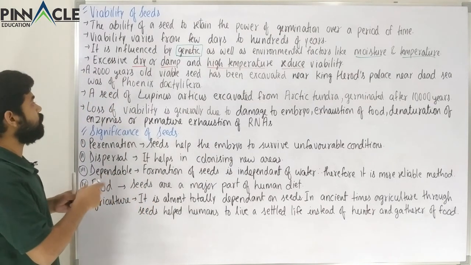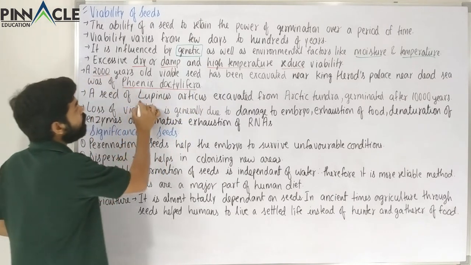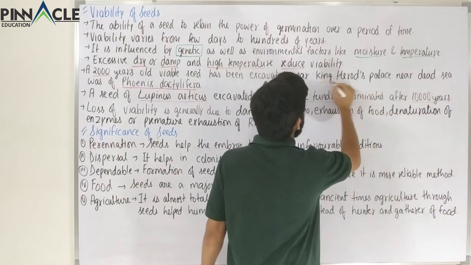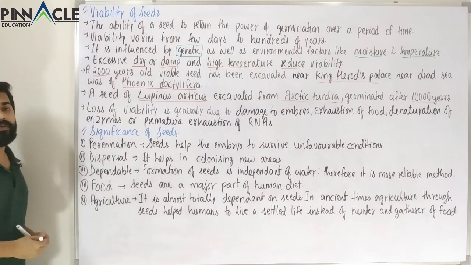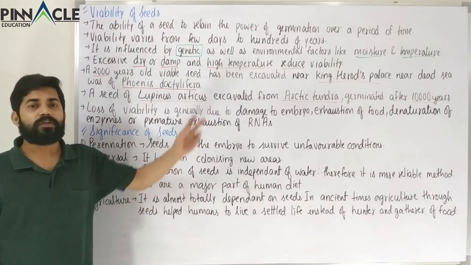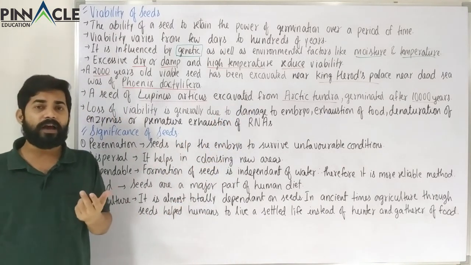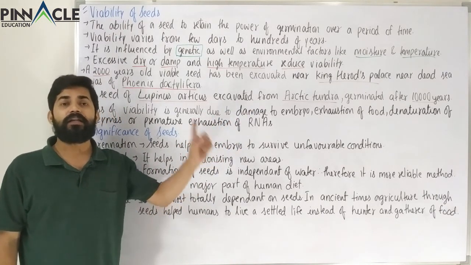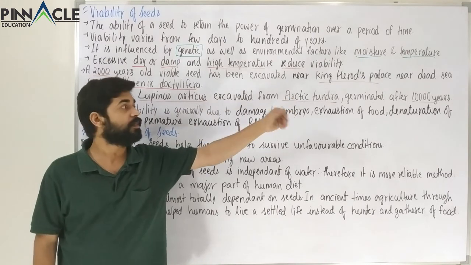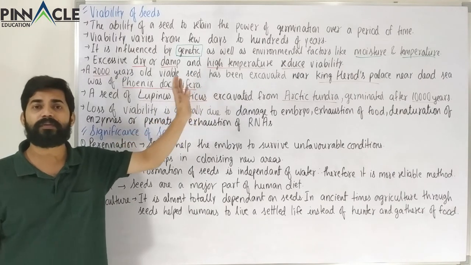So these are the two species. One is Phoenix dactylifera, it was 2000 years old, near King Herod's palace. The other is Lupinus arcticus, it was from the Arctic tundra, 10,000 years. So these are the main points over here. We just have to remember the species and how long they remained viable. So Phoenix dactylifera 2000 years, likewise Lupinus arcticus 10,000 years. Now we have to remember the sites from which they were excavated. Lupinus arcticus, Arctic tundra; likewise Phoenix dactylifera, near King Herod's palace near the Dead Sea. Simple as that. So we have to remember these two examples as they are from the NCERT.